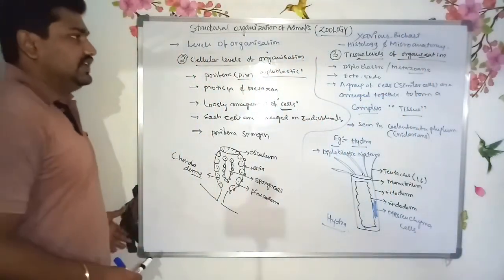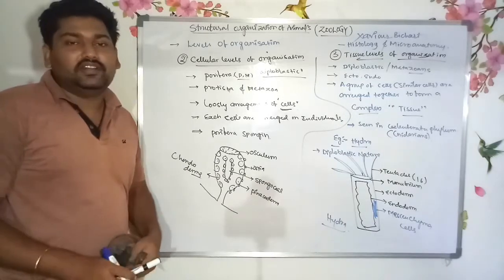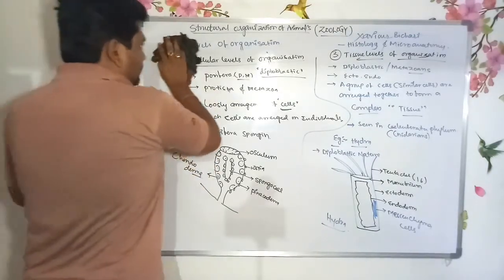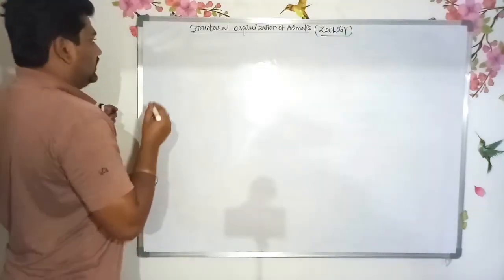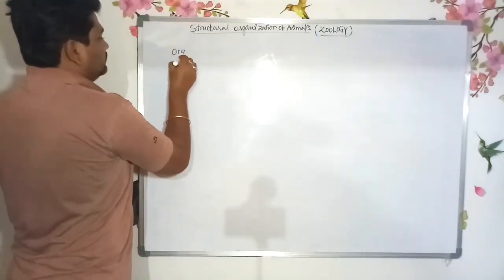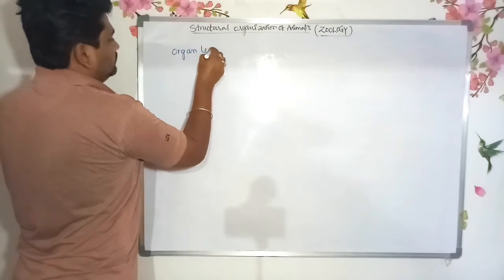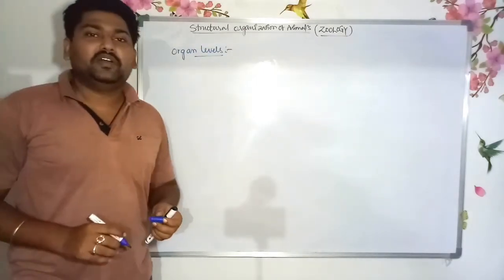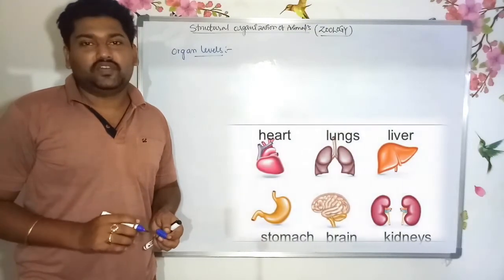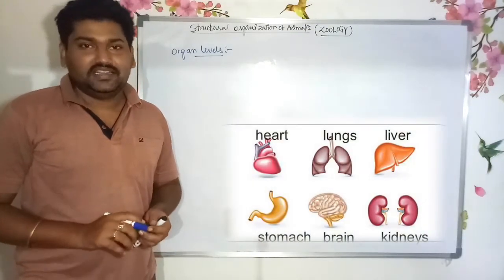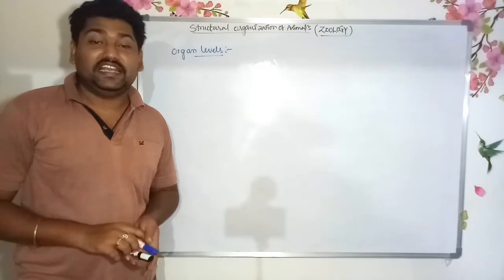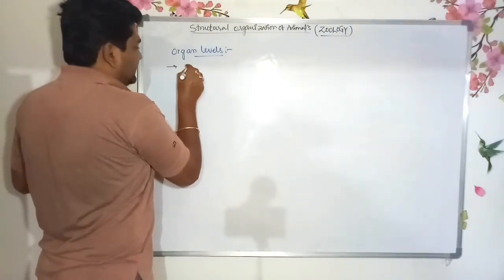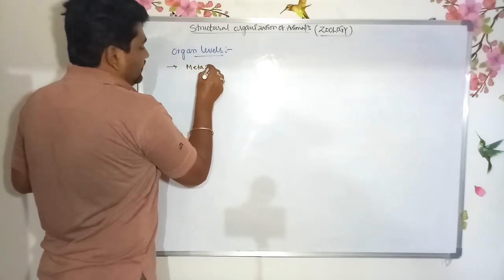Yes. Next we are discussing the organ level of organization. First one, organ level. What is the organ level? A group of different types of tissues coming together to form a complex is known as an organ. This type of level of organization is seen in metazoans.